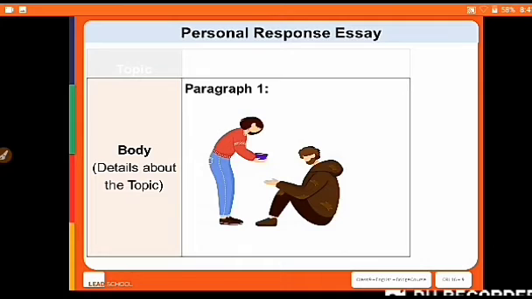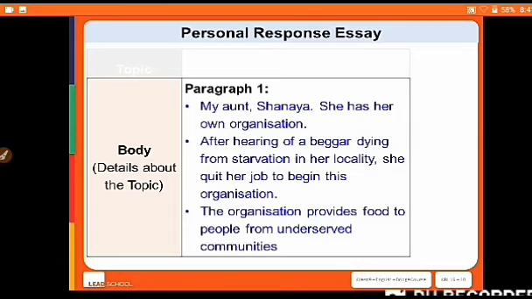This is my reason. My aunt Shania once heard about a beggar who had died in her locality due to starvation. The story impacted her so much that she quit her job to start an organization which would provide food for underserved communities. Let me add these points in the first paragraph. Here, I have added the details in points.